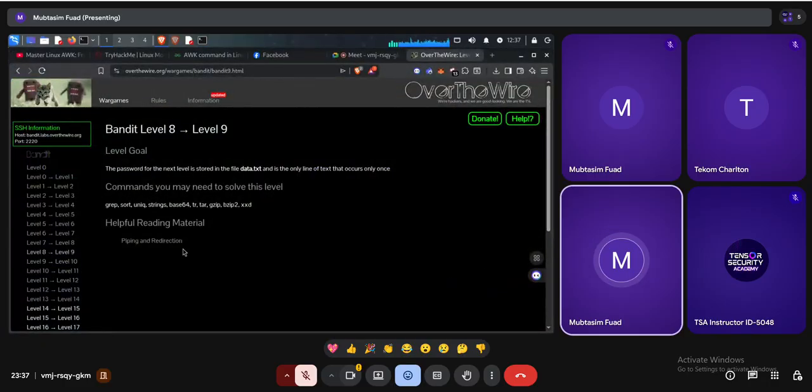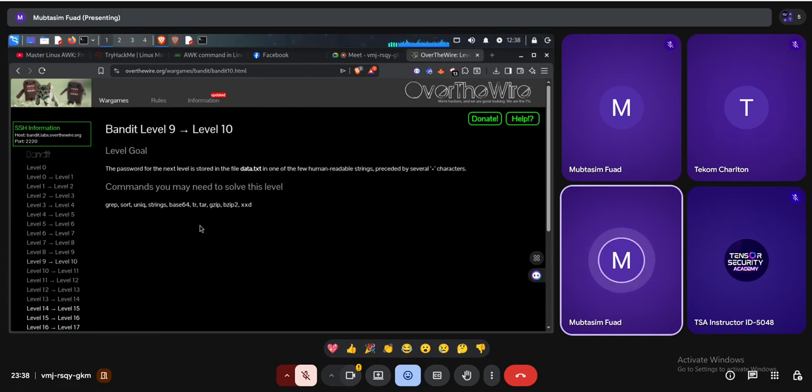Let's go to the next level, which is bandit9 to 10. Oh, that's the last level for today's session. The instruction is simple. The level goal is: the password for the next level is stored in the file data.txt again, in one of the few human-readable strings, preceded by several equal signs. That means there is a file called data.txt. In this file, we have many human-unreadable parts, so obviously this file contains binary, but it also contains a password.